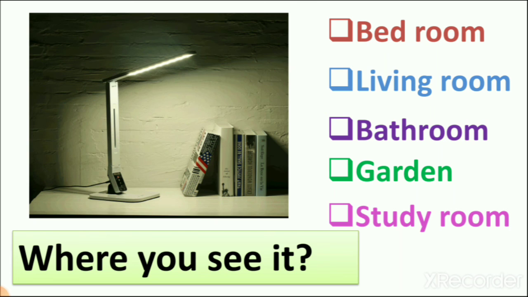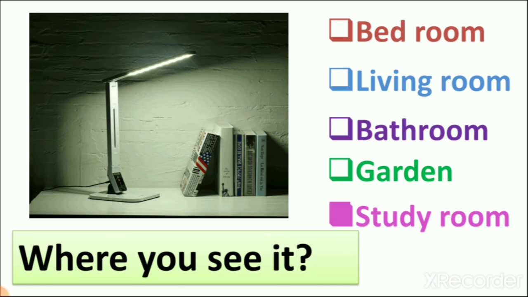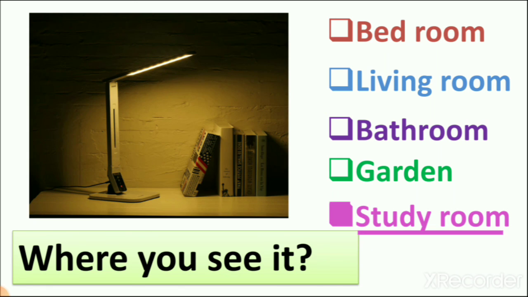So that's why it is used in the study room. So in the bedroom are we using this? No. Why? Because we are using a night lamp in the bedroom. Then living room? No. Bathroom, we don't need this type of lamp in the bathroom. Garden? No. So this is a study lamp. That's why we are using this in the study room.